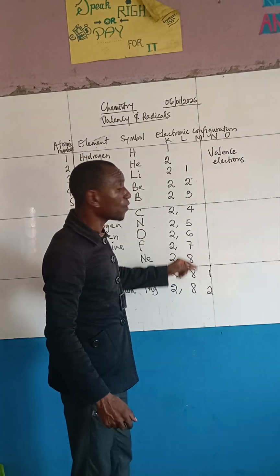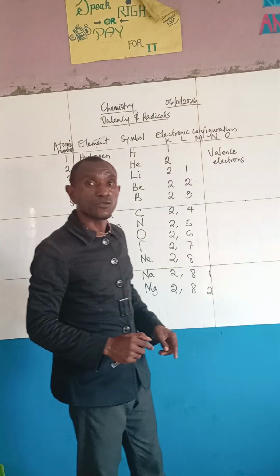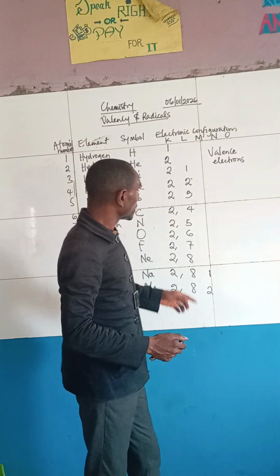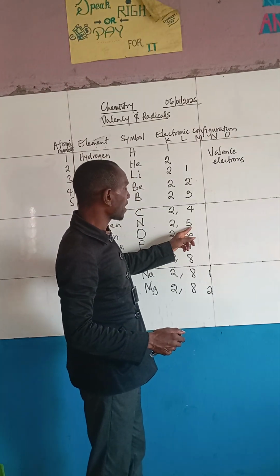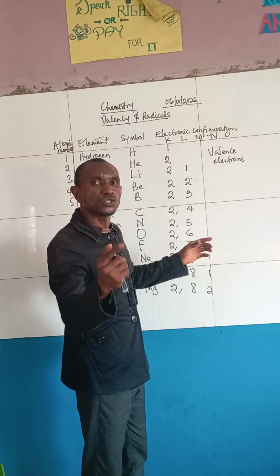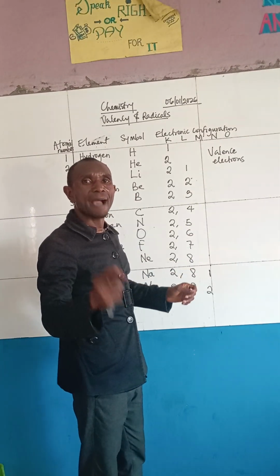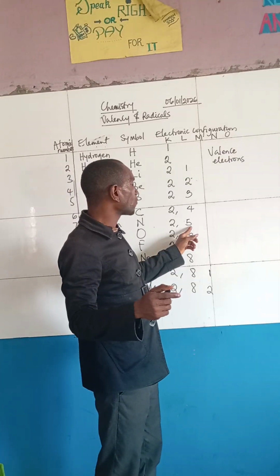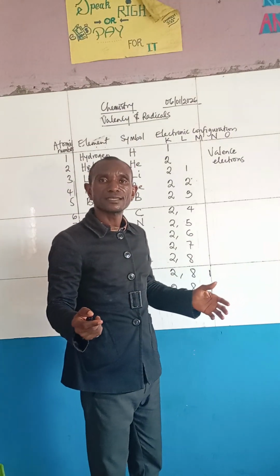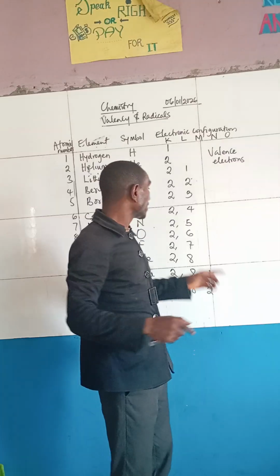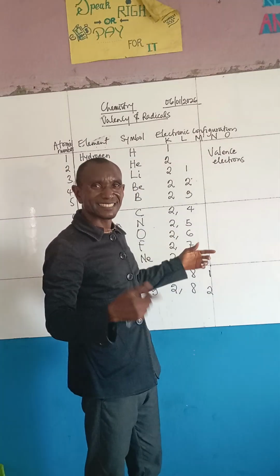But when it is above 4, how do you get the valency? Now, how do I get the valency of this one? That is 5. Now, think of which number I will add to turn this one to 8. How many electrons will I add to 5 to make it 8? That is 3. So that's why the valency of nitrogen is 3.